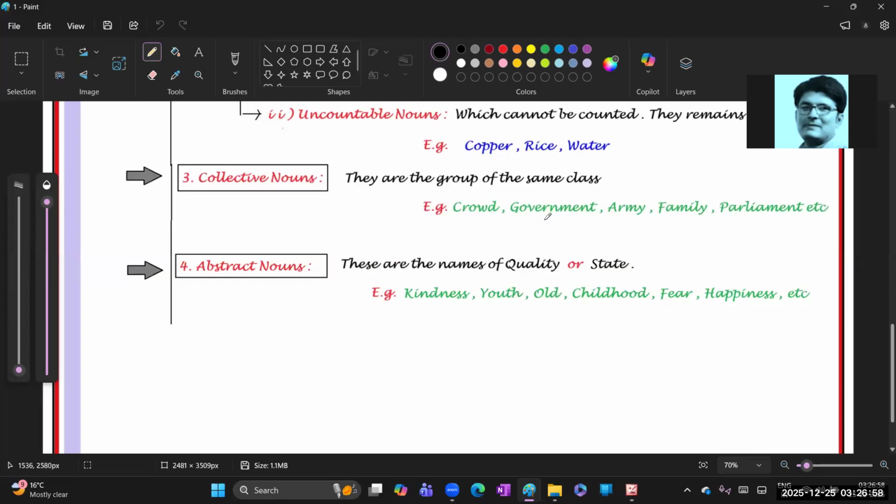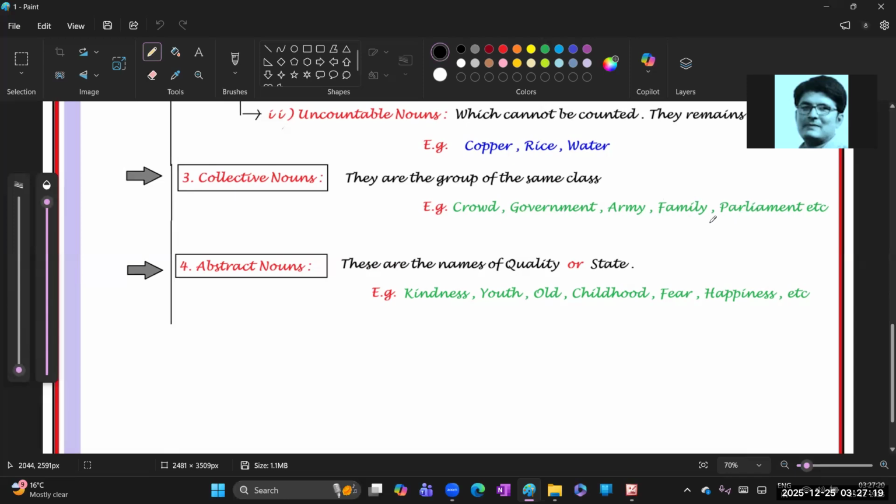Or government. It is a collective noun, a group of the same class. In government, everyone, the government employees, will be there as a group. Like army, army is a group; family is a group, like father, mother, brother, sisters, like this.